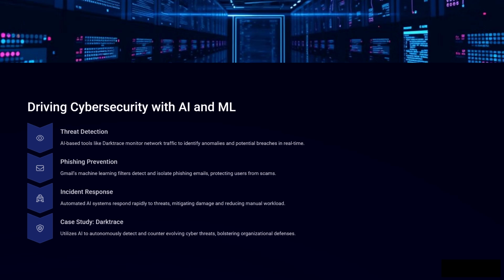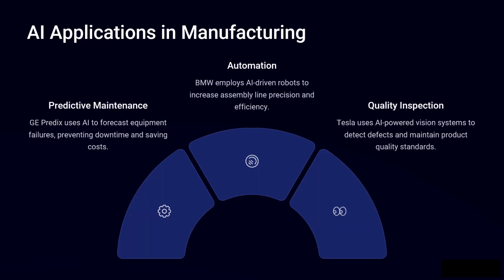Case study: Darktrace utilizes AI to autonomously detect and counter evolving cyber threats, bolstering organizational defenses. AI applications in manufacturing. Predictive maintenance. GE Predix uses AI to forecast equipment failures, preventing downtime and saving costs. Automation. BMW employs AI-driven robots to increase assembly line precision and efficiency.